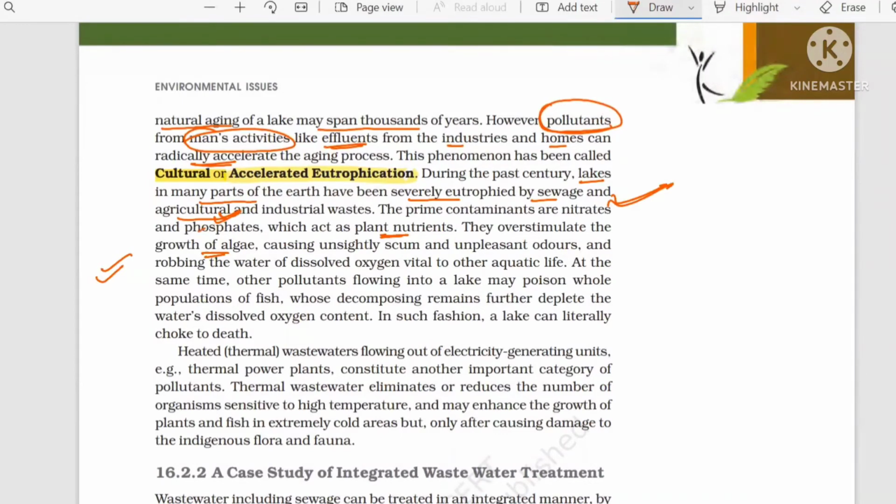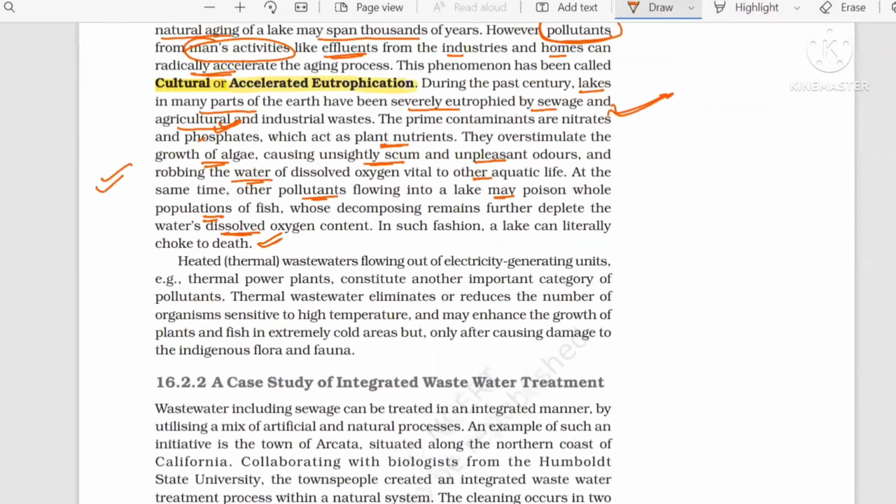As a result, there is unsightly scum, unpleasant odor, dissolved oxygen is going away, aquatic life is affected, and other pollutants come, making the lake poisonous. Fish mortality is increasing and dissolved oxygen content is decreasing. Finally, we say the lake is choked to death, meaning we are not finding any lake, only terrestrial land.